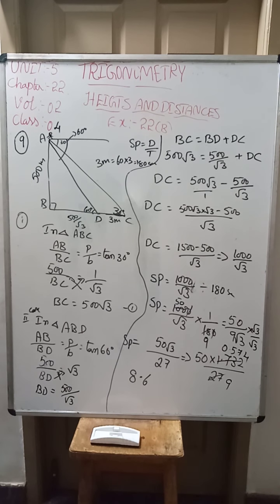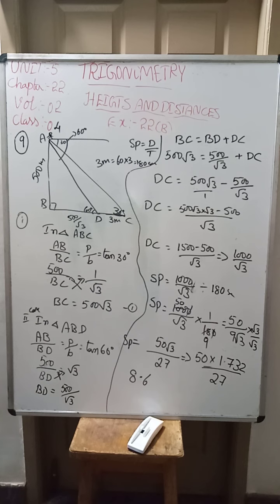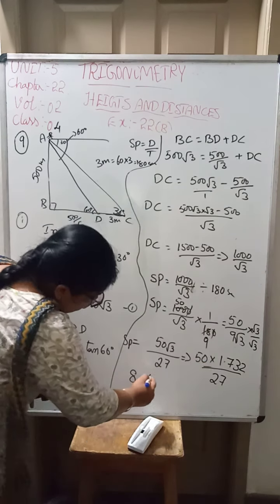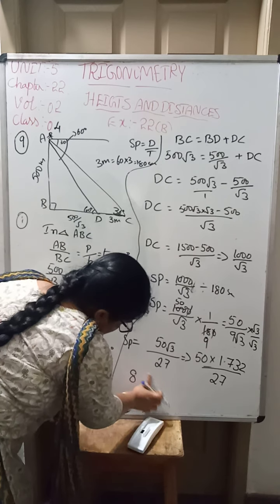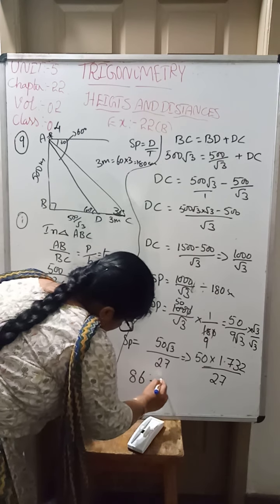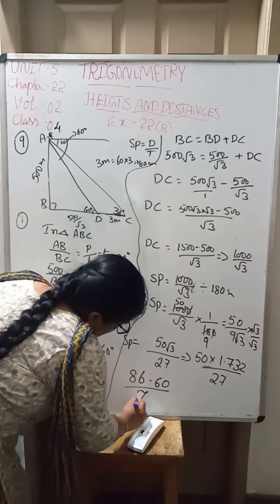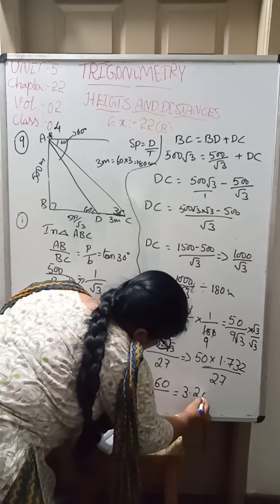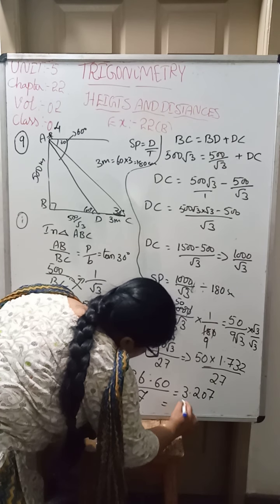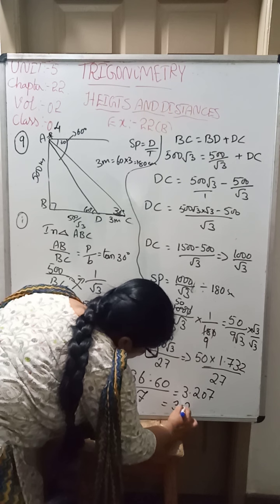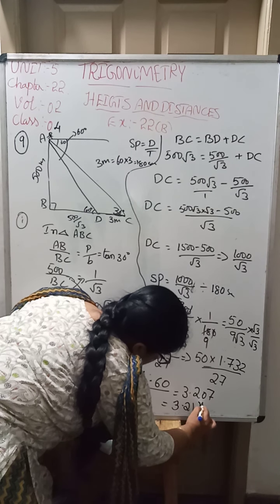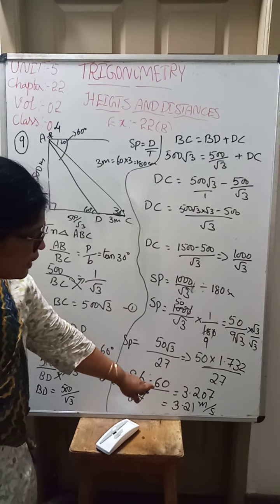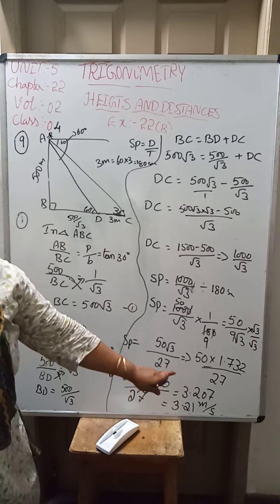Simplification. Here, when we multiply 50 into 1.732, we will get 86.60 divided by 27. When we divide it, we will get 3.207. That is nothing but we will get 3.21 meter per second. This is the speed of the boat. The speed of the boat is 3.21 meter per second.